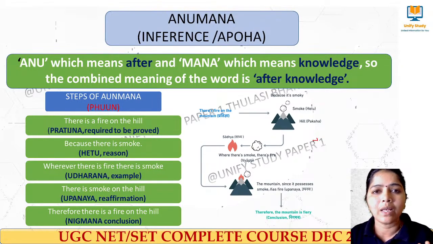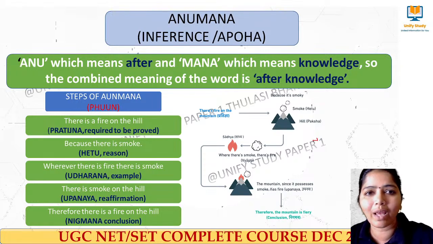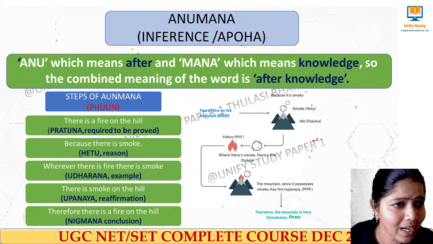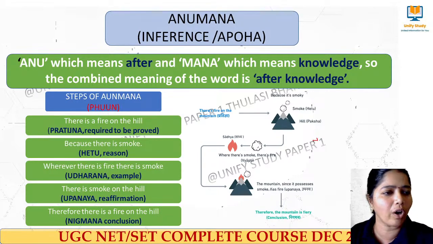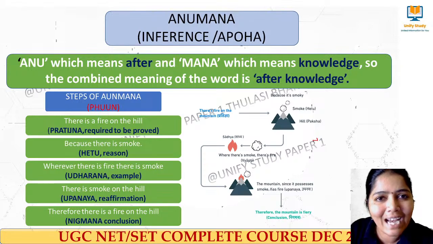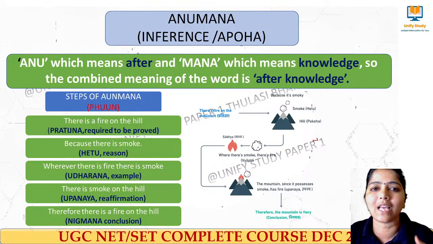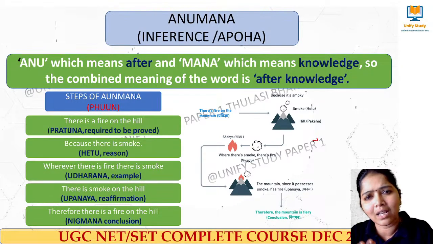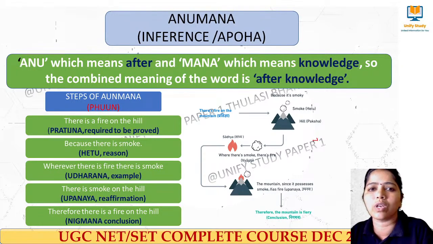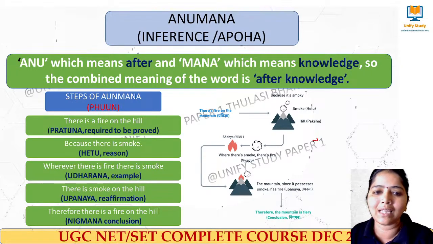You understand? So first I say this is the statement which I want to prove. Next I will say this is the reason I am telling this. Then third I will give an example, or state some example for that particular instance I want to prove, and I will be reaffirming it. That is why I am saying this is what I want to say. Then finally I come to a conclusion. This is day-to-day life. When we reach a conclusion, we go in this way only. That is what we call Anumana, or inference.